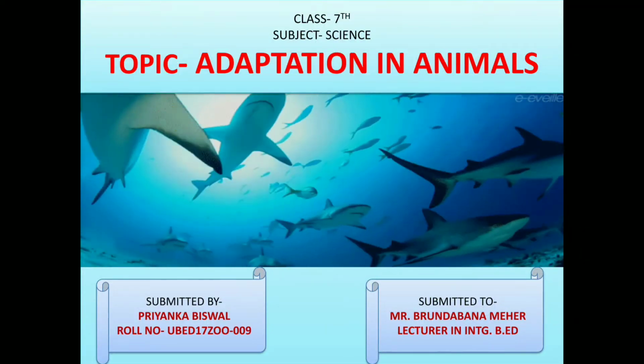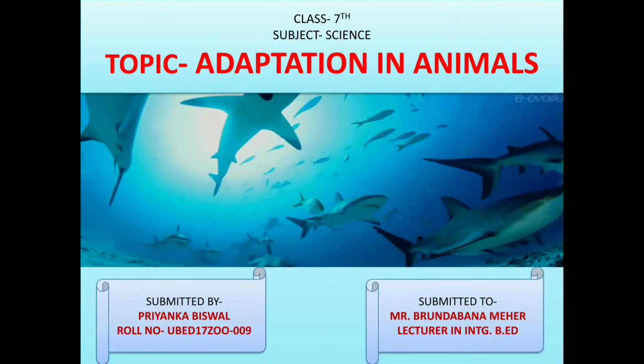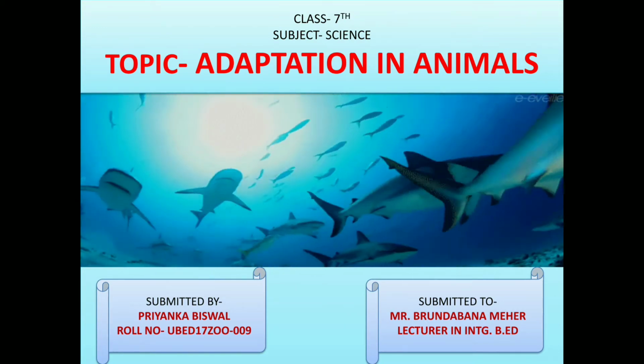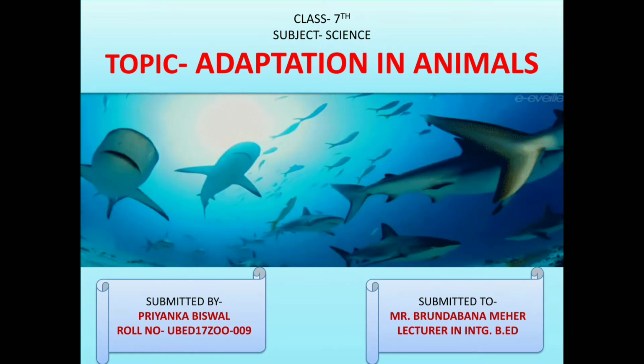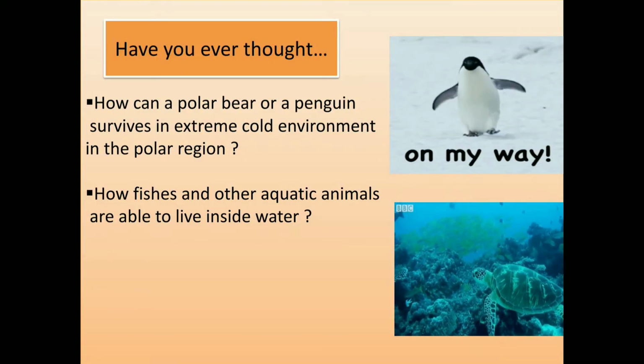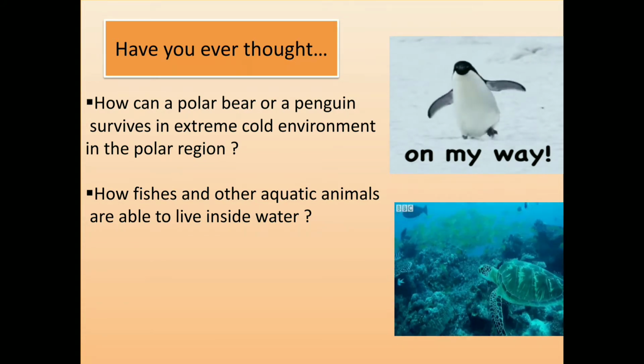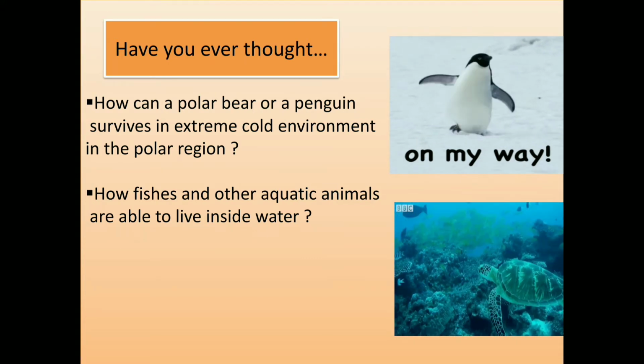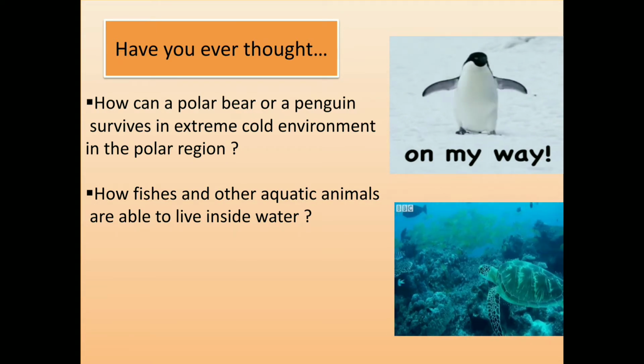Hello guys, in this video tutorial we are going to discuss a topic from class 7th science, that is adaptation in animals. In this particular video we are going to find out the reasons behind how a polar bear or a penguin survives in the extreme cold environment in the polar region, and how fishes and other aquatic animals are able to live inside water. To find out the answers to these questions, we need to know about adaptation.